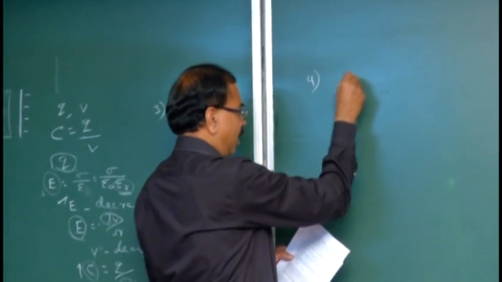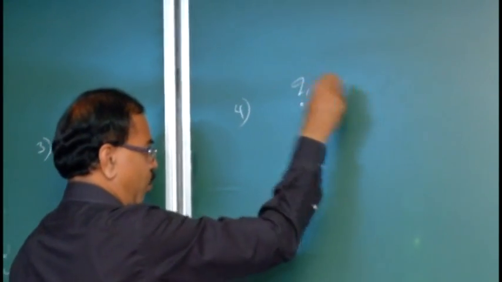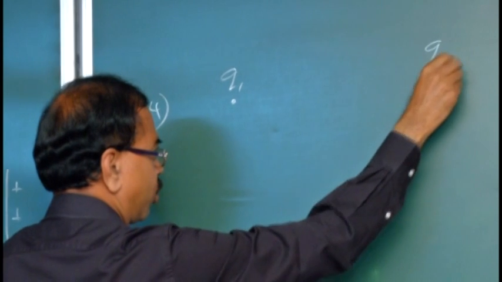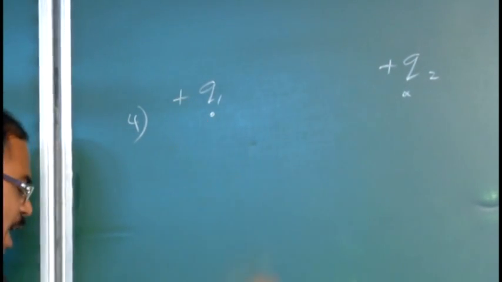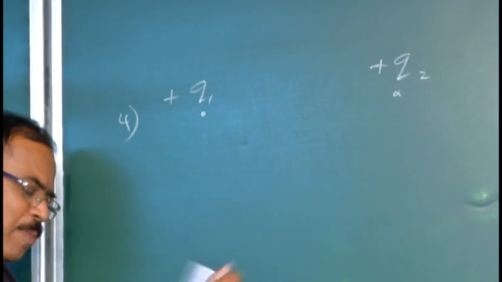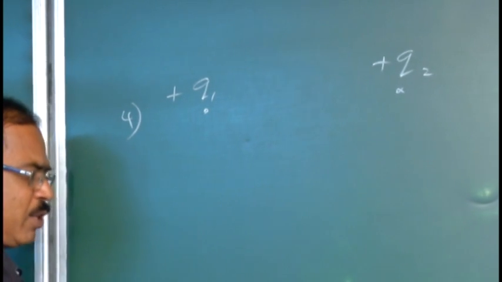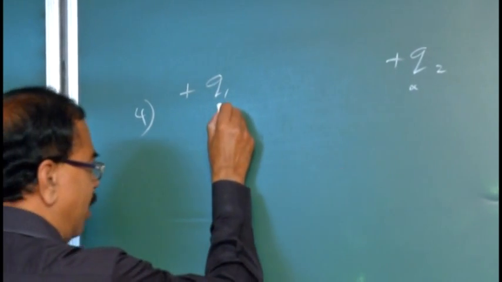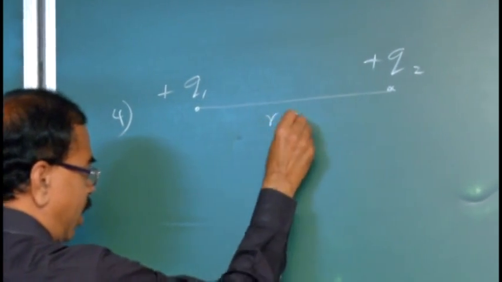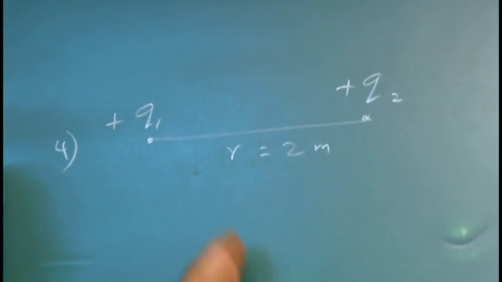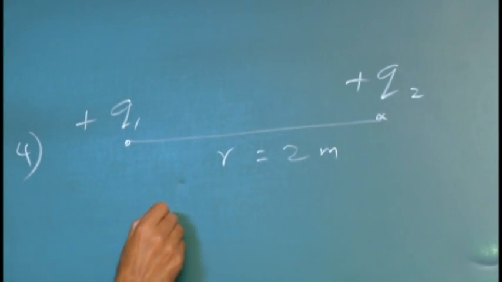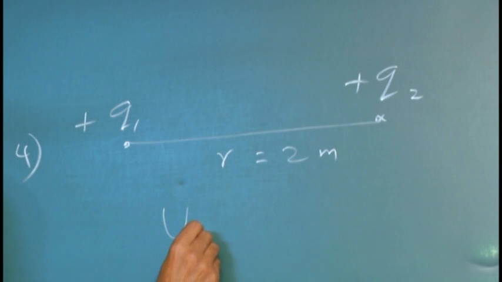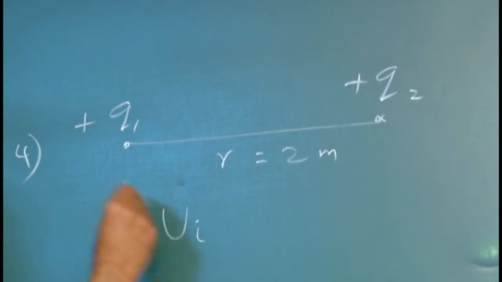Say in this one, let this one be the charge Q1 and this one be the charge Q2. Both are positive charges, so they repel. In repulsion, potential energy will be maximum. They are under maximum strain. Separated by a distance of r equal to 2 meter. Now what is the potential energy? The potential energy is epsilon I, the initial potential energy.